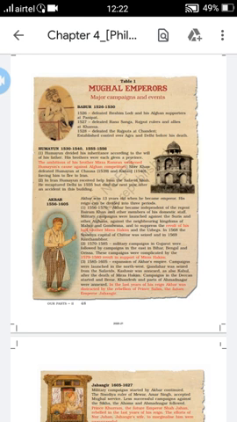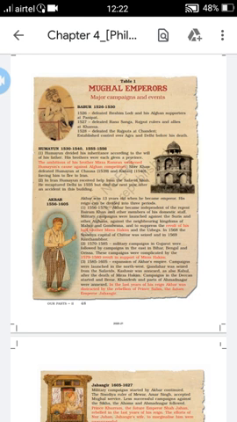After 1530, his elder son Humayun, whose full name was Nasiruddin Muhammad Humayun, succeeded him and took the crown in 1530.